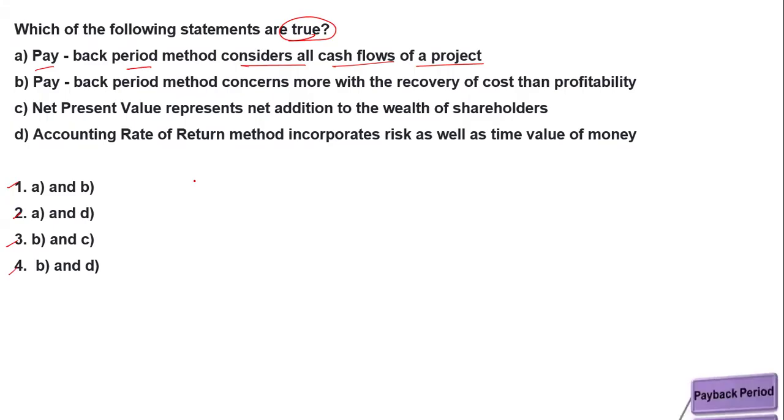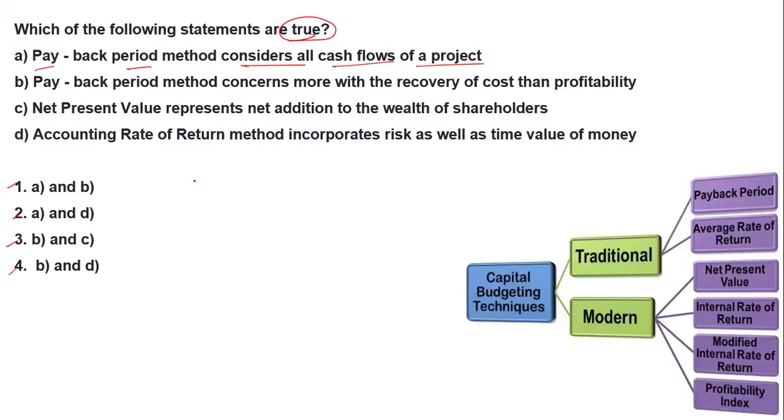Now, before we go ahead, just look over here. What is the payback period? The payback period is a technique of capital budgeting. The techniques of capital budgeting are categorized in two ways: the traditional method and the modern method. In the modern method, there is emphasis on the time factor and the risk factor.